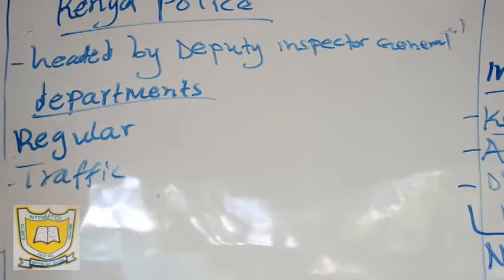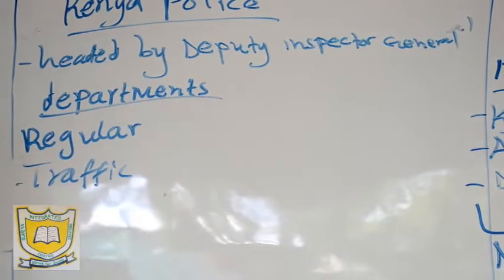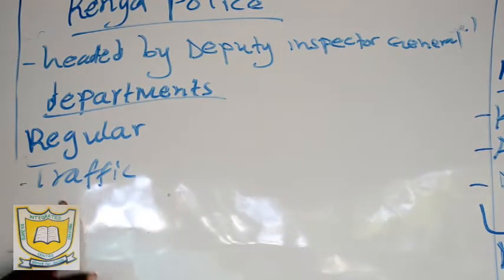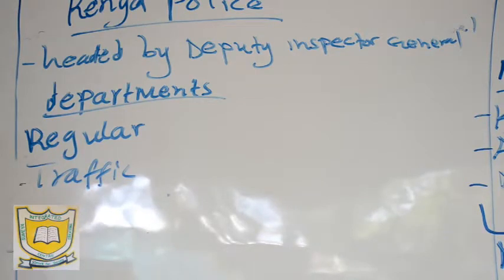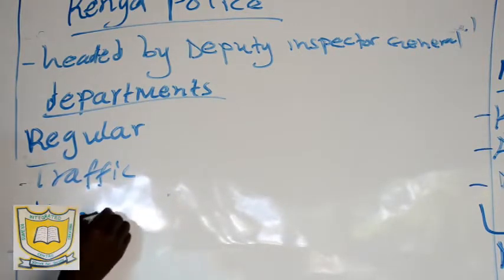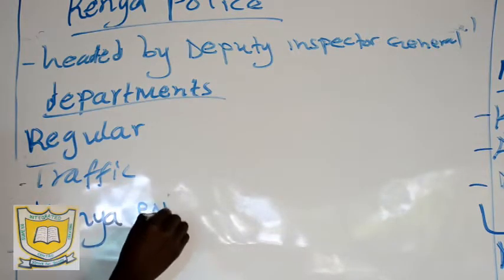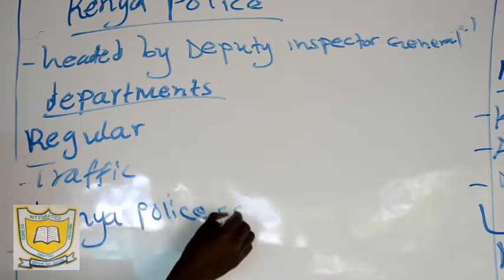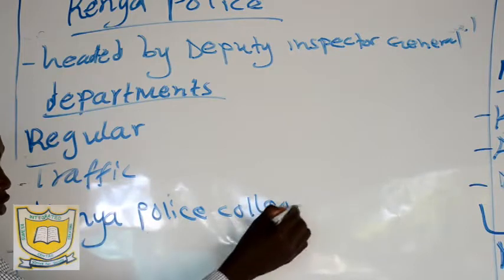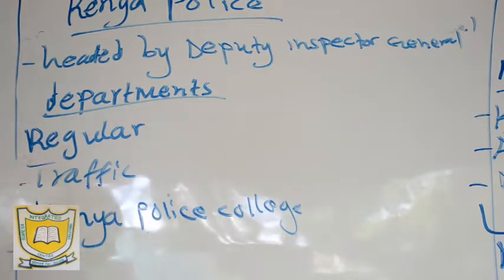Traffic are those that normally administer traffic tests or driving tests on the road. We know them. They normally wear reflectors that are very bright for easy identification on the road. Then we have also the Kenya Police College. This is also an example of a unit of police in Kenya, under the Kenya Police.